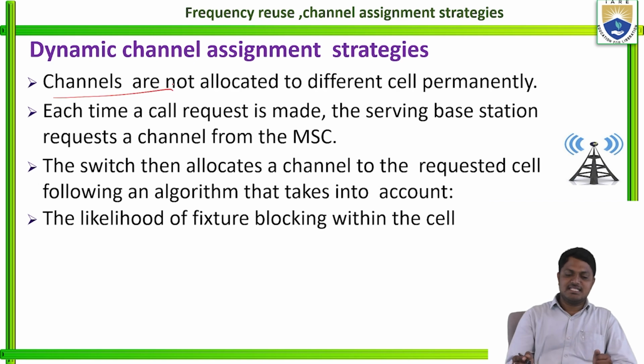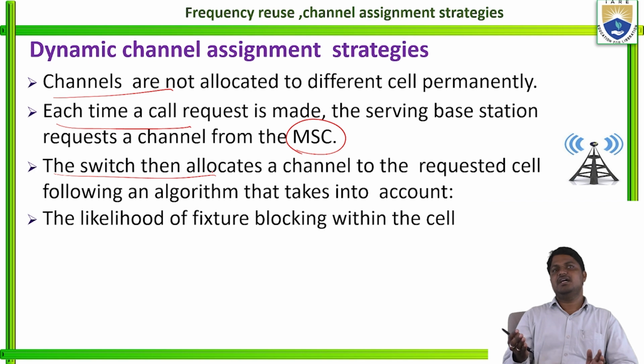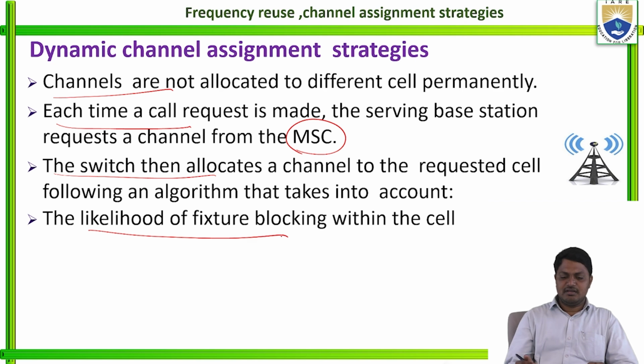Now the dynamic channel assignment strategy. Here the channels are not allocated to different cells permanently. In the fixed channel strategy, all the channels are allocated to predefined cells, or predefined frequency channels, right? But in dynamic, the channels are not allocated to different cells permanently. Each time a call request is made, the serving base station requests a channel from the mobile switching center. The switch then allocates the channel to the requested call, following an algorithm that takes into account the likelihood of blocking within the cell.